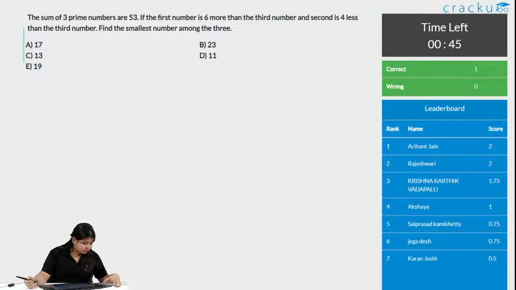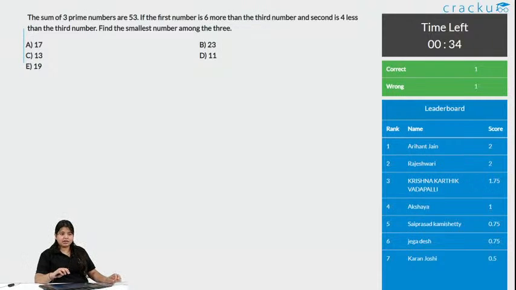Can we expect questions on probability? Yes, there are questions on probability and permutation and combination too. There are just 1 to 2 questions, and not every time. Sometimes you get questions from there. So yes, the answer is yes. You can expect questions from there.